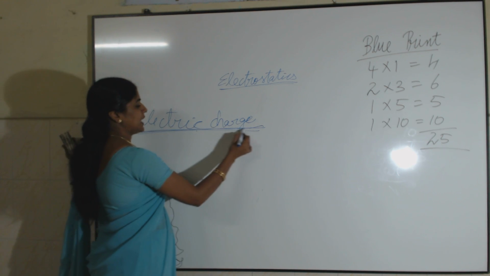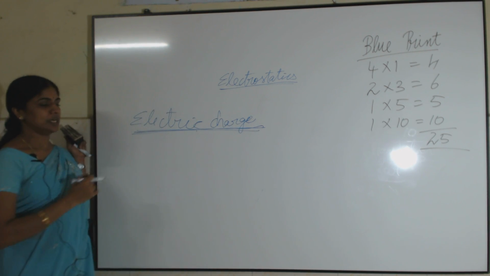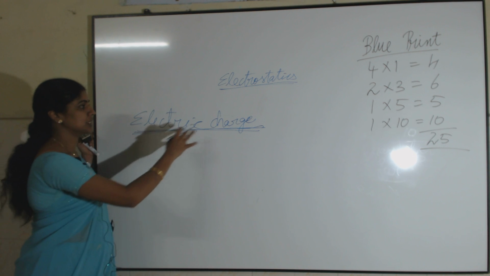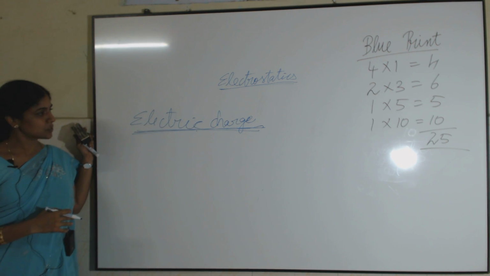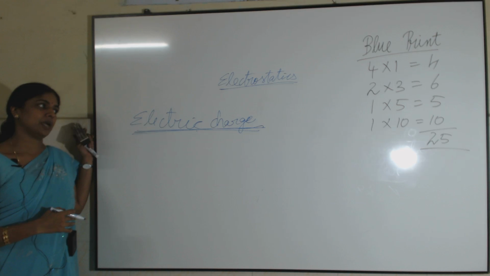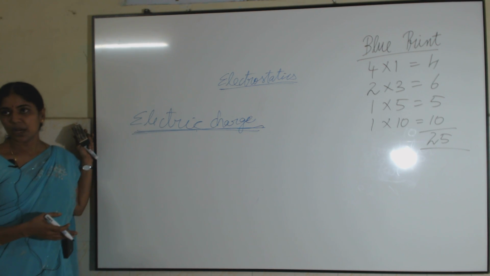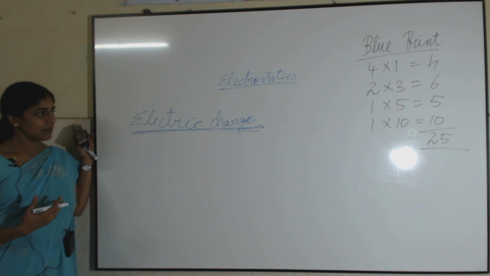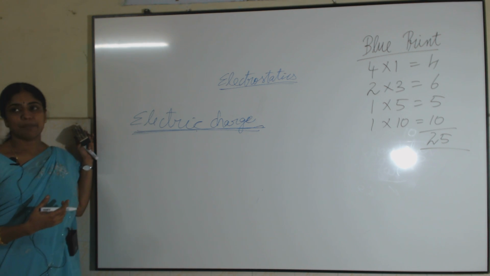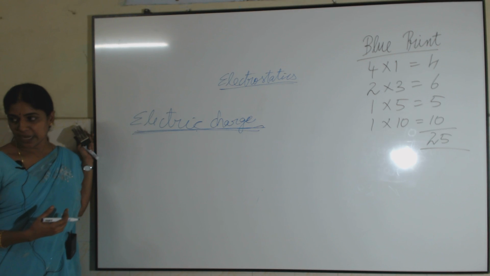Now we'll see what is meant by electric charge, how to define a charge. I can define an electric charge as a property associated with an object or a particle or any body due to which it is able to produce or experience both electric and magnetic effects. So, how can I define an electric charge?